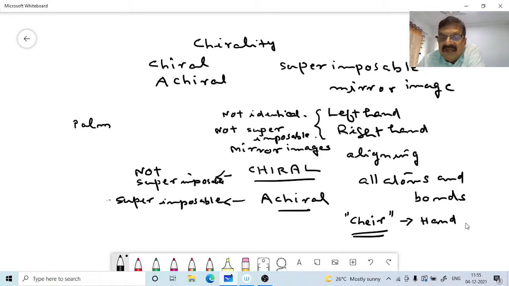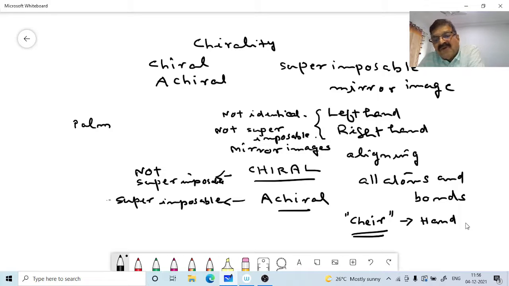So left hand and right hand are chiral. They are mirror images, but they are not superimposable on each other. Got the point? Left hand and right hand are mirror images. They are not identical. They are not superimposable. Therefore, they are called chiral.